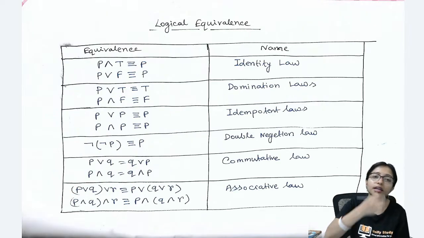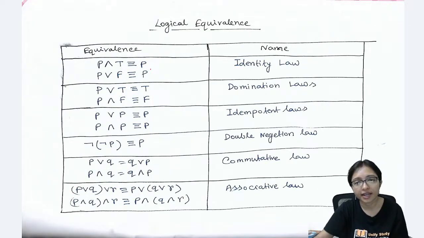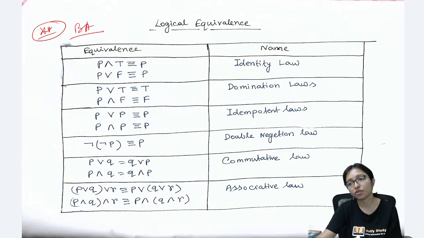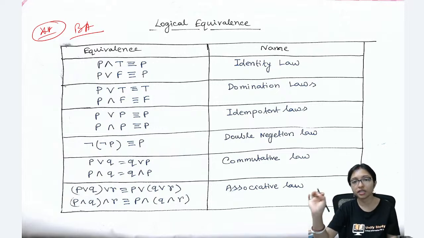Now you can see logical equivalence here. These are the formulas, very important formulas. And these same formulas will be required for your Boolean algebra also. For Boolean algebra also you need these same formulas. So remember them very carefully and understand them. And it is actually very easy.